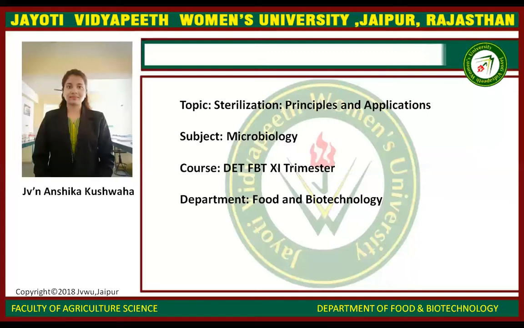First is dry heat sterilization, second is moist heat sterilization, and third is sterilization by radiation, that is gamma radiation. Next is the chemical method, in which gaseous sterilization occurs. In this, sterilization is done by disinfectant. Next method is the mechanical method. In this, we pass the bacteria through a filter.